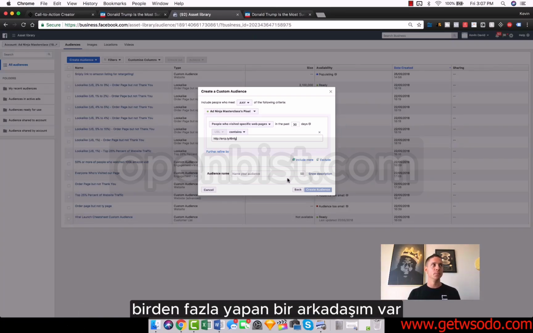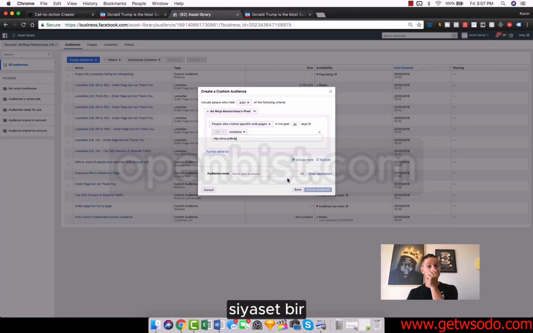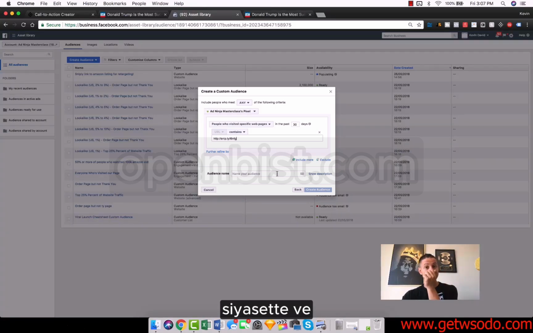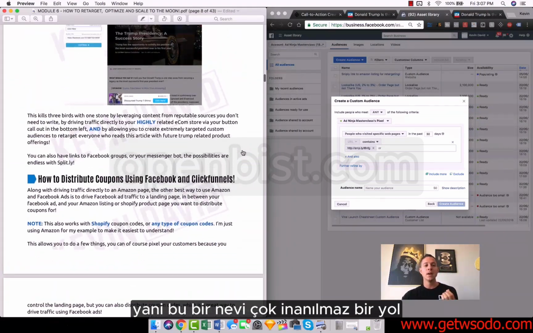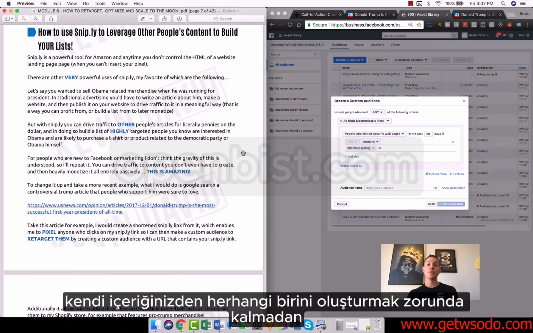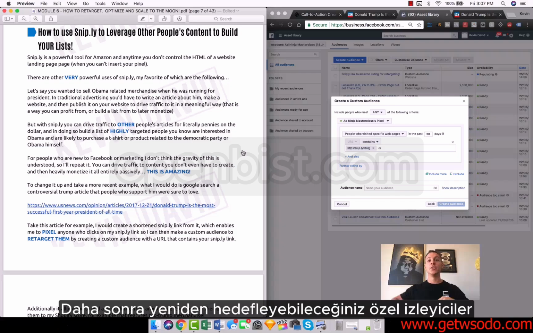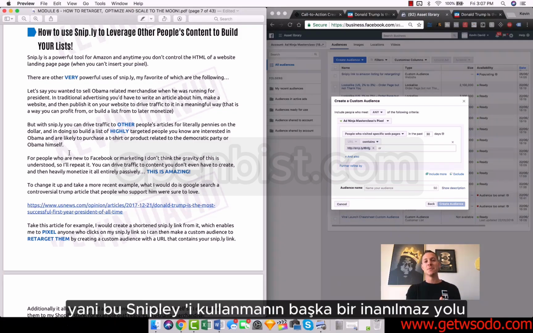I have a friend who did multiple millions of dollars selling a Trump collectible coin, guys. There's an unbelievably vast amount of money to be made in politics and in subjects that people have strong opinions on. So that is a very incredible way to utilize Sniply without having to create any of your own content and to create very, very targeted custom audiences that you can then retarget to make a huge amount of profit selling merchandise that's related to the topic that you're driving, and you don't have to write any of the content yourself, guys. So that is another incredible way to use Sniply. I hope you enjoyed that one, guys, and let's get to the next.